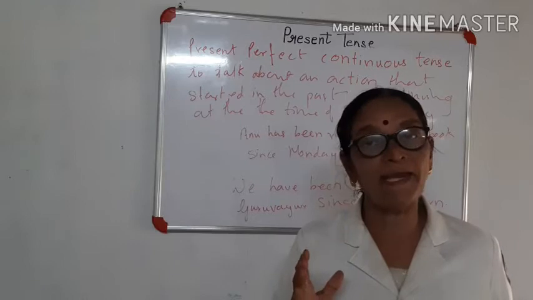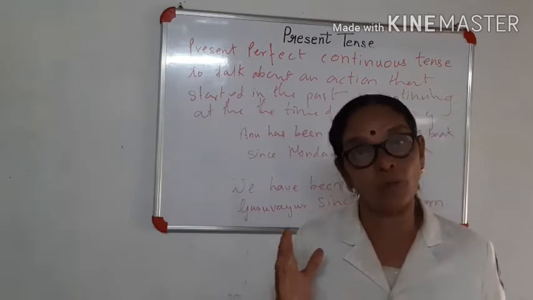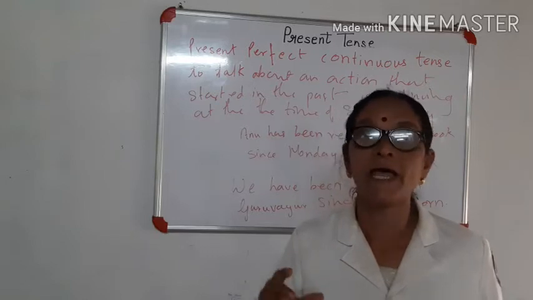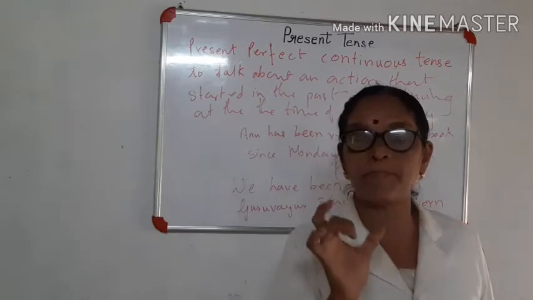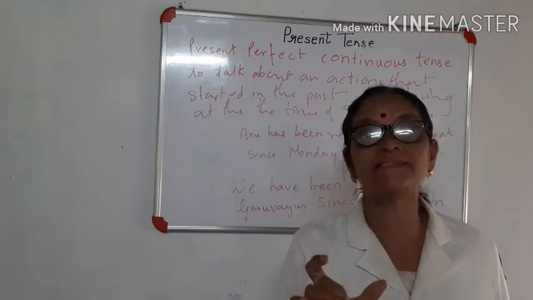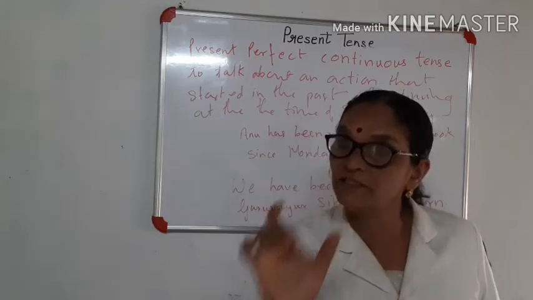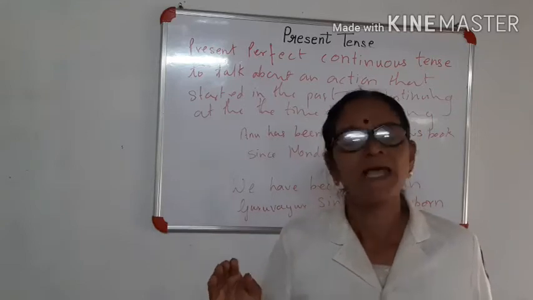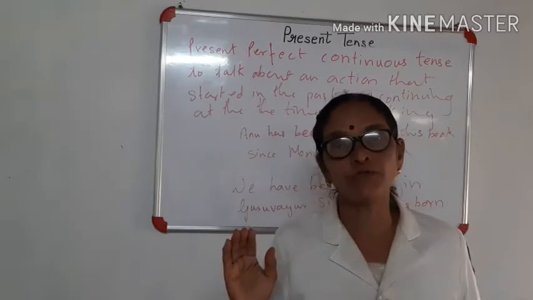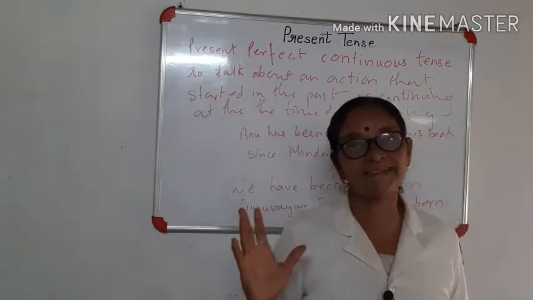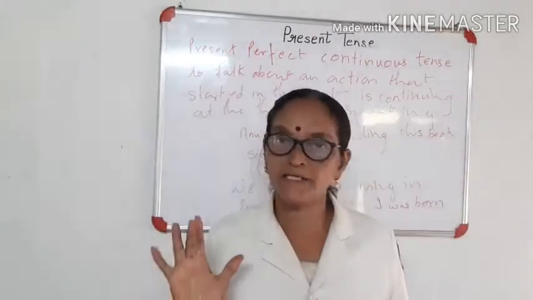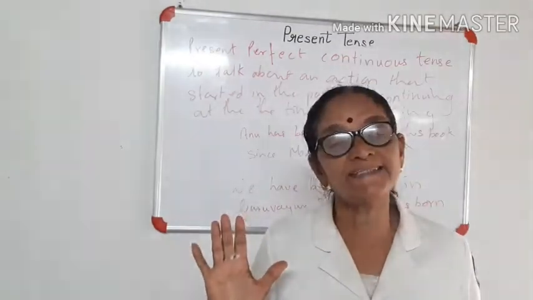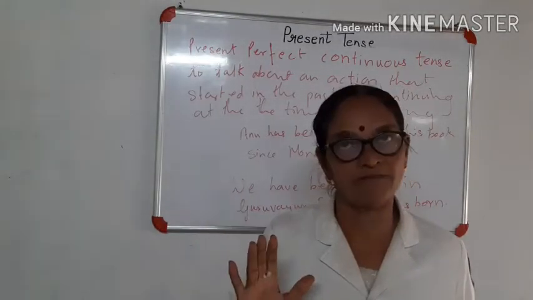So you have to pay heed to the present tense, how it is spoken. Whichever tense it is, all is required, but to follow present perfect tense as well as present perfect continuous tense, you should know how the words have to be used. It's very simple. You will have to use the auxiliaries has and have. It's a must. Has, have.